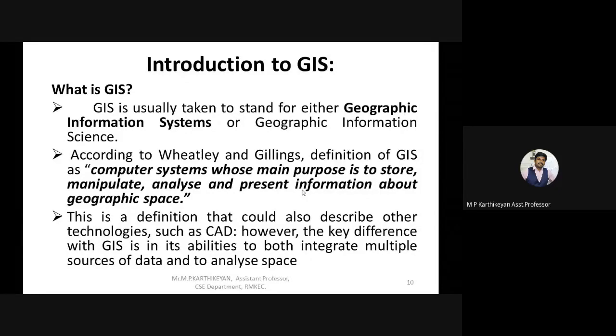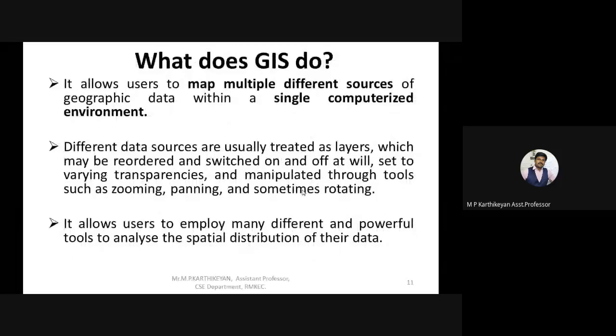This is what we are going to see in this section. And what does GIS actually do? The best application we can see for GIS is Google Maps. I hope everybody in this session has used Google Maps somewhere or the other.